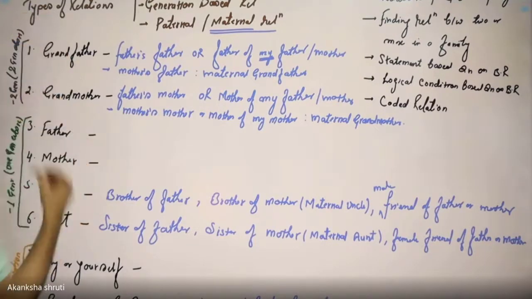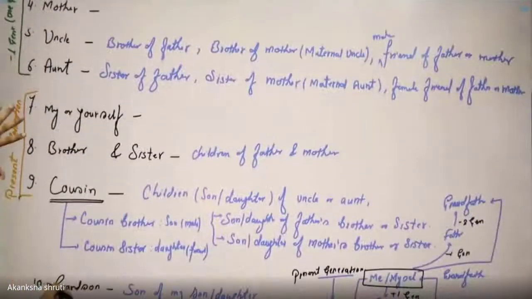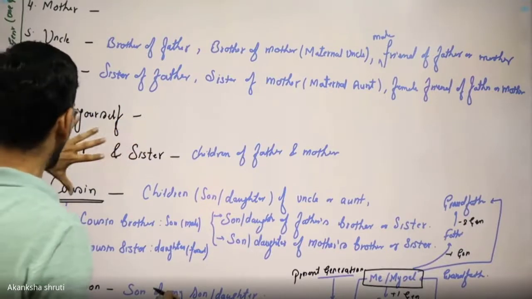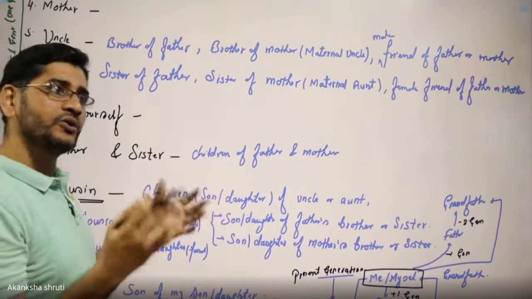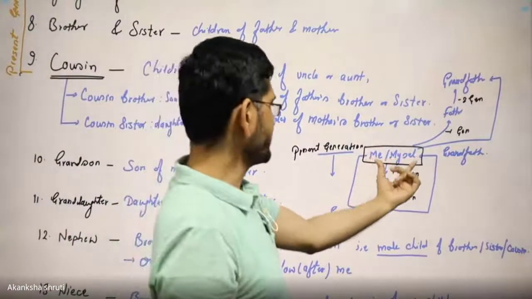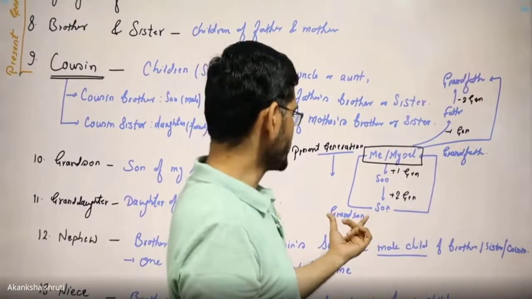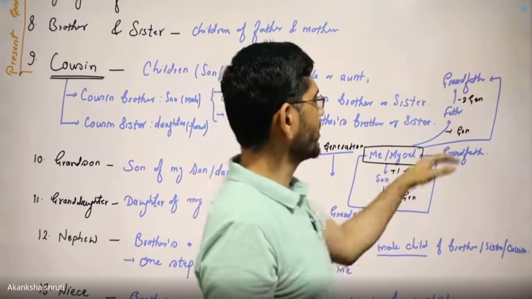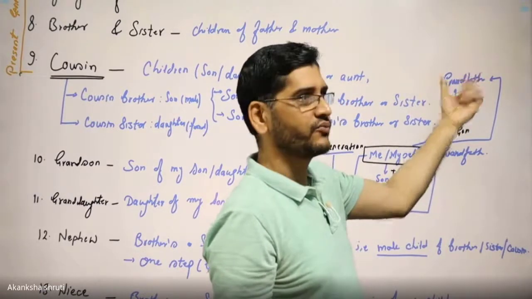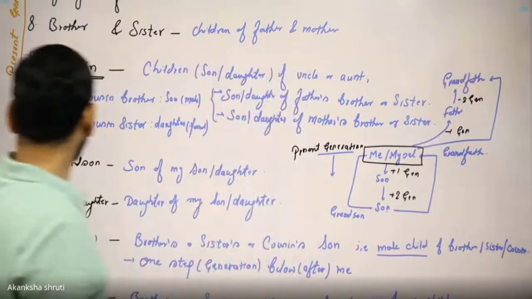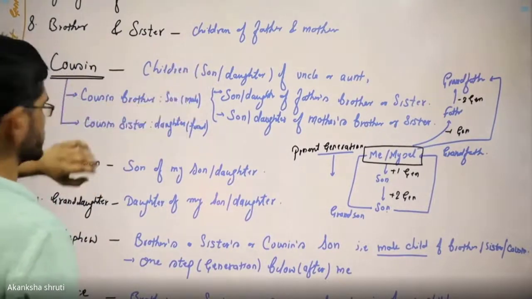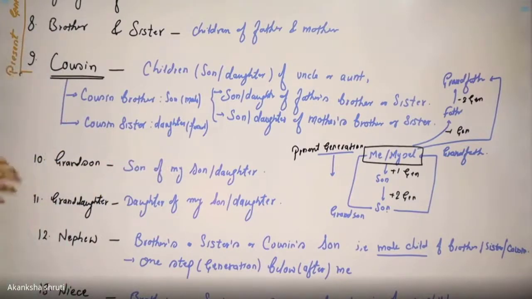This above or below is always taken with reference to the present generation, meaning you are understanding this family tree with respect to yourself. So that's why, considering yourself, if you are going downward, you are able to reach up to your grandson. If you are going upward, you are reaching your grandfather. Students, so up to this 9, cousin, we have understood. Now let us go further downward.